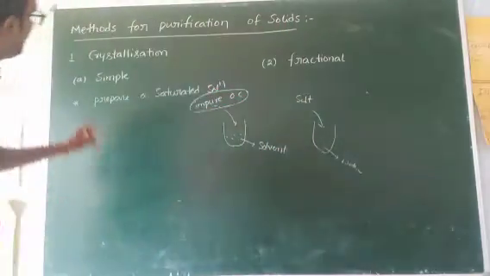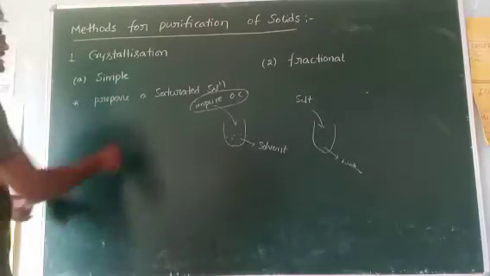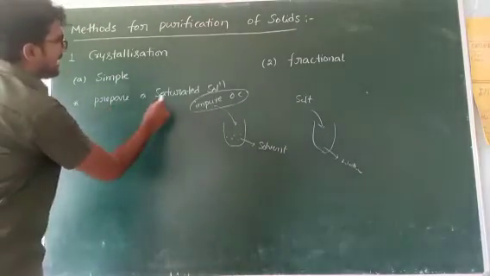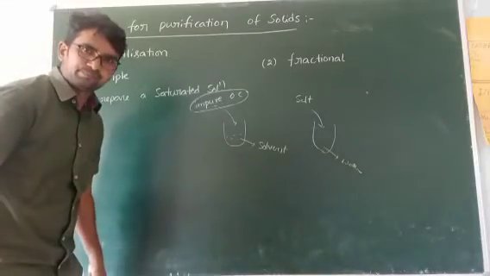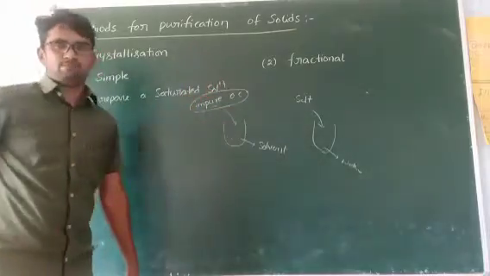So for the purification of organic compounds in the simple crystallization technique, first prepare a saturated solution between solvent and impure organic compound.